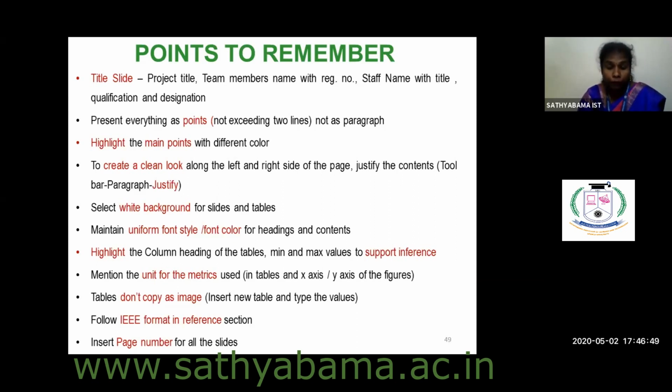Even if you forget to say that point, on seeing the highlighted value you can easily say this is the inference, this is getting the minimum value. That comparison can be easily made when you highlight the values in the tables. So as I already said, mention the units for the metrics used, even in the figures and tables.